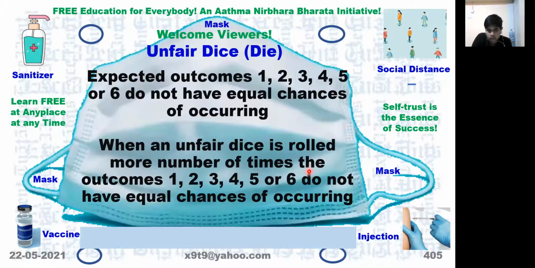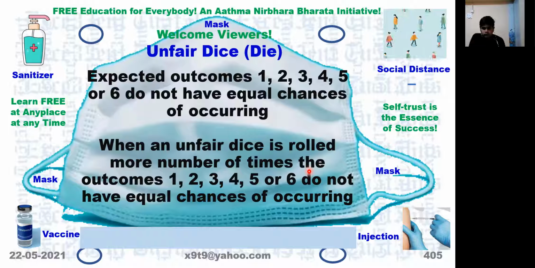So for an unfair die, they do not have equal chances of occurring. Because of the weight and balance of the die, some particular number may come more number of times than the others when it is not a fair die.